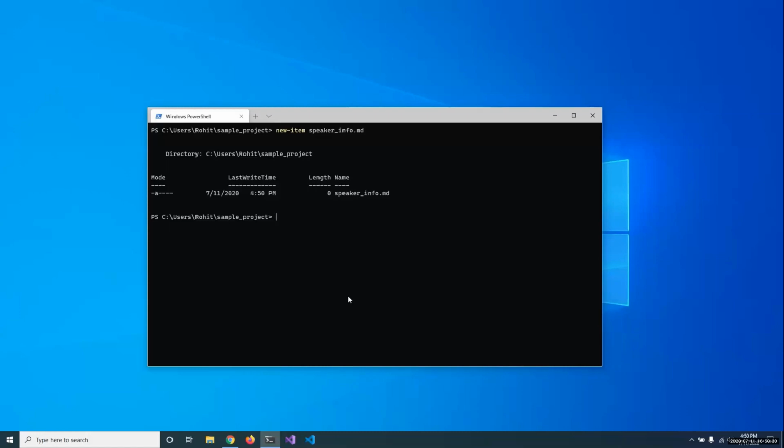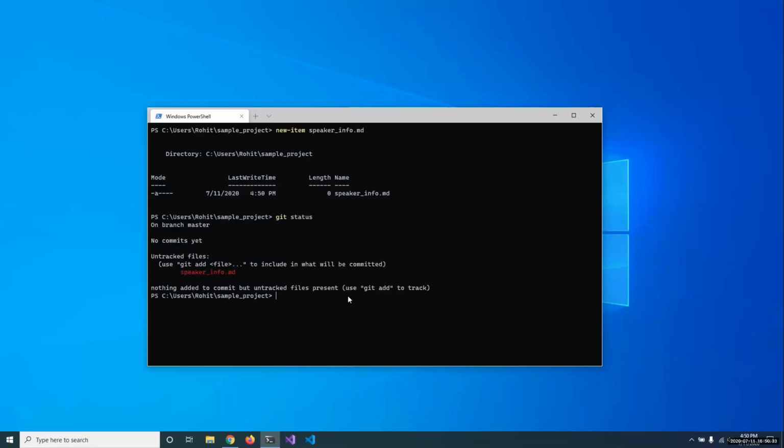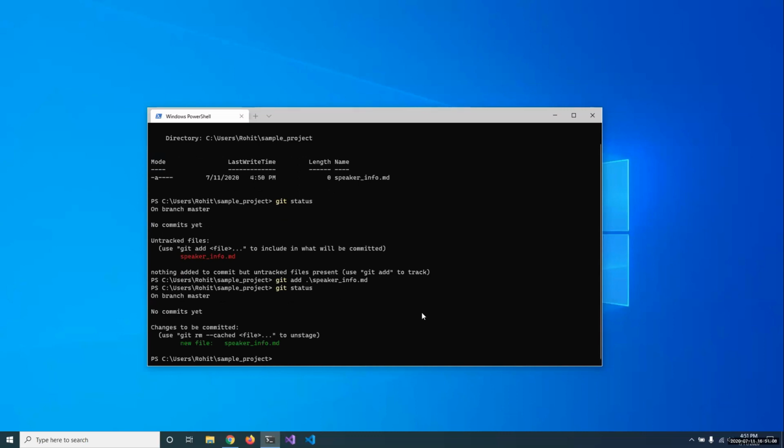Now first let us check the status of the repository. It states that this speaker_info.md file is currently untracked by Git. So if anything happens to this file, Git says that it is not responsible. To make Git track this file, we use another command, git add, which is conveniently stated even in the help message of git status. So git add, then the file name, speaker_info.md. Now if we again check our git status, it says that changes are ready to be committed.